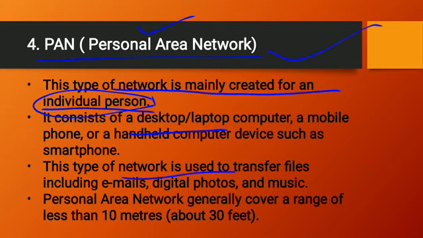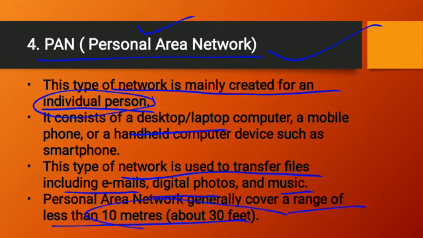This type of network is used to transfer files, including emails, digital photos, and music. I think all of you are doing this in your daily life. If you have a mobile phone and a laptop, you are sharing photos to the laptop from a mobile using Bluetooth or any other network. That is known as a personal area network. What is the range of the personal area network? That is 10 meters, about 30 feet.